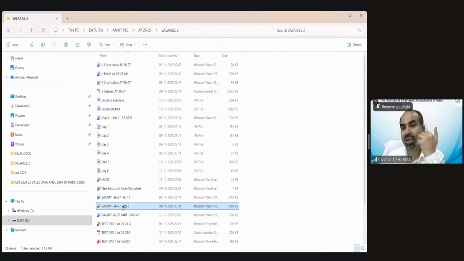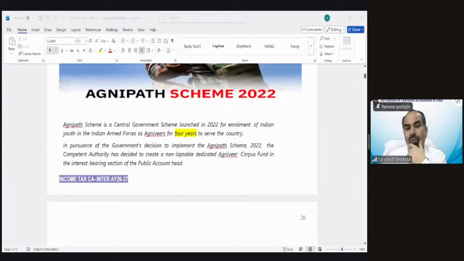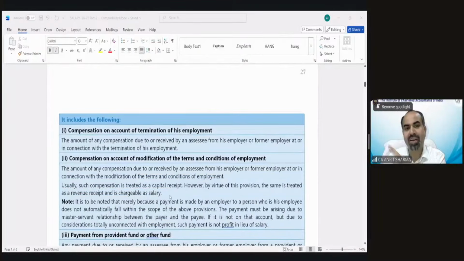Before understanding that illustration, we do need to understand the provision first. Let me show you the provision, because that illustration is having some different kind of calculation.